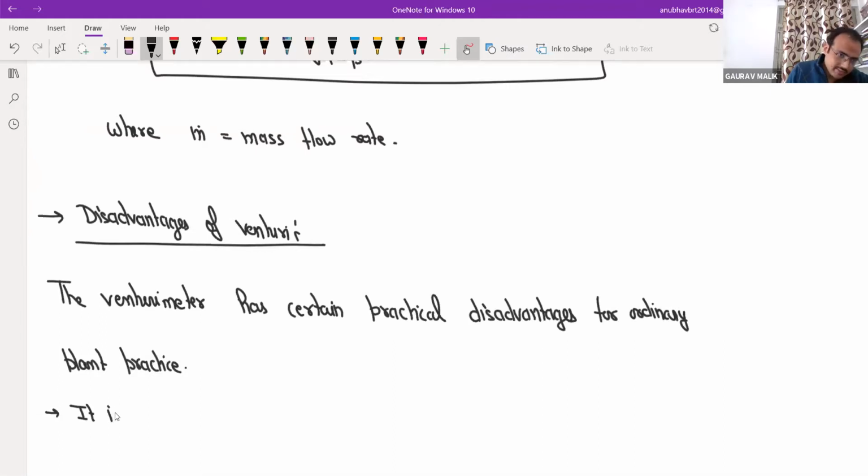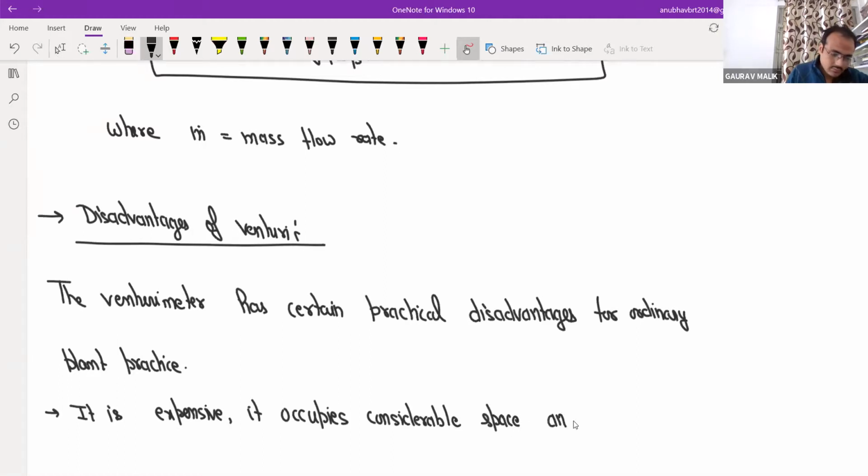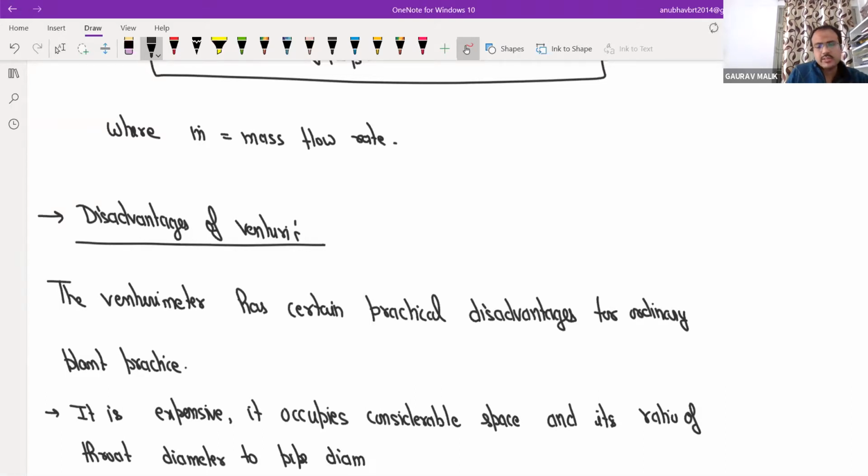It is expensive. It occupies considerable space. And its ratio of throat diameter to pipe diameter cannot be changed.